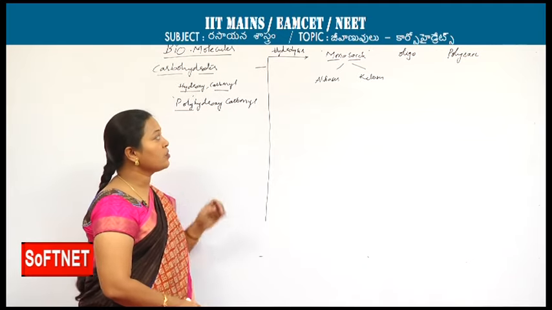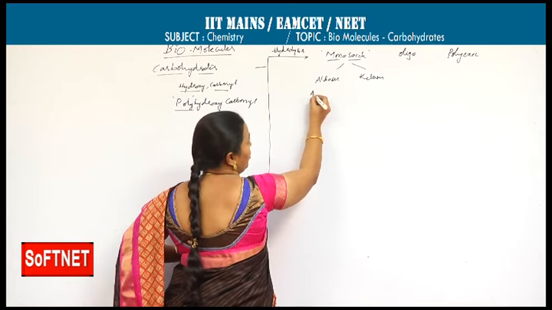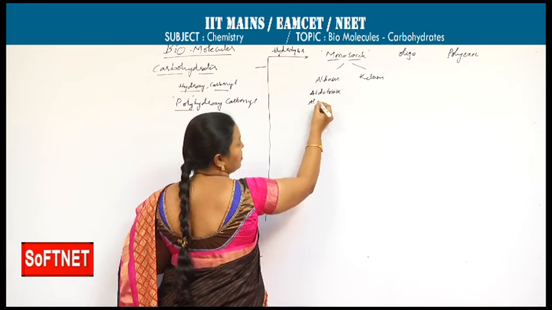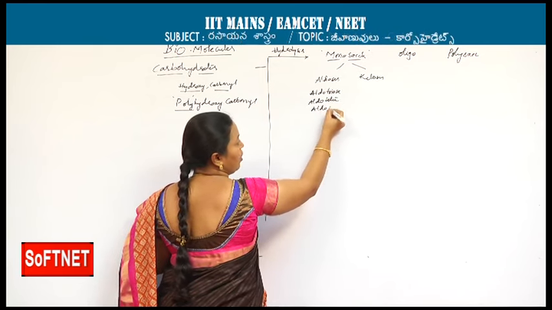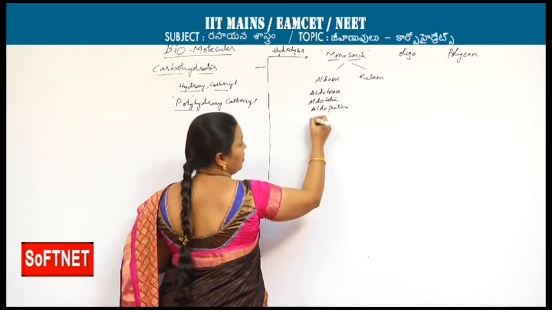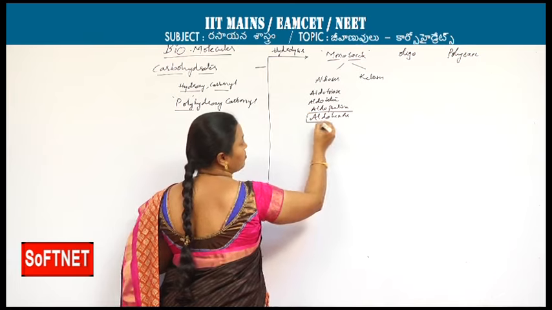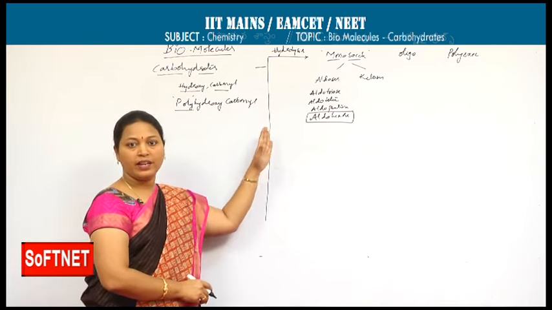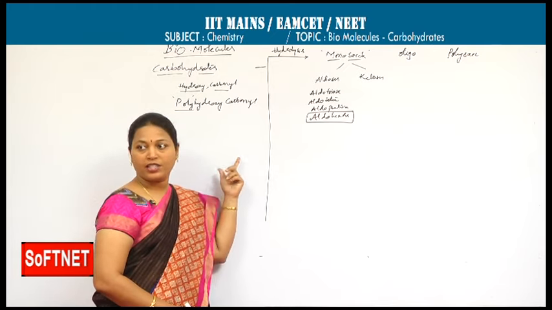In turn, based on the number of carbon atoms, aldoses are aldotriose, aldotetrose, aldopentose and aldohexose. Here our main topic comes, glucose, which comes under aldohexose. Glucose is nothing but an aldohexose. It contains 6 carbon atoms and aldehyde as the principal functional group.